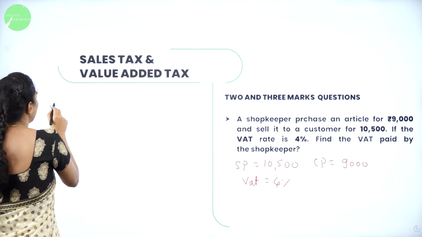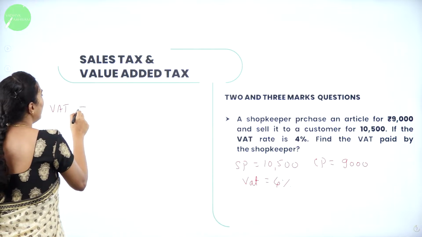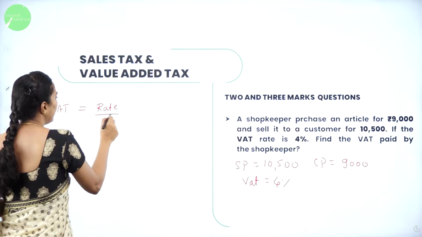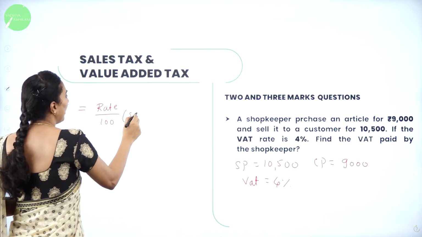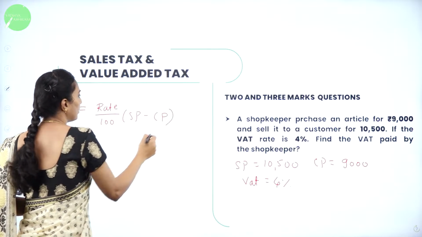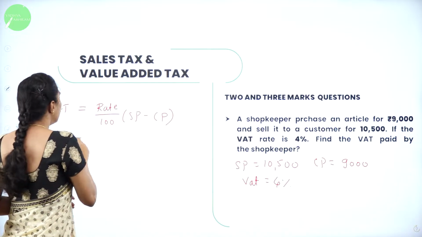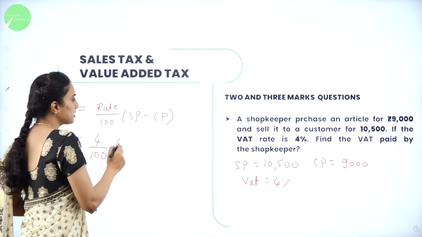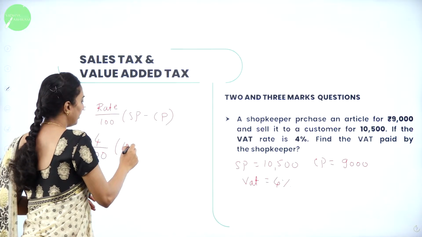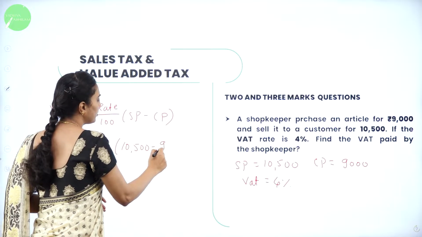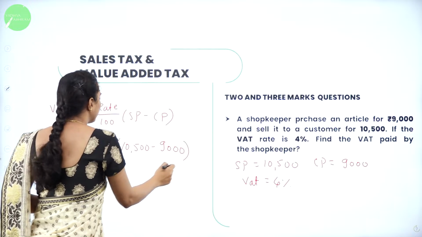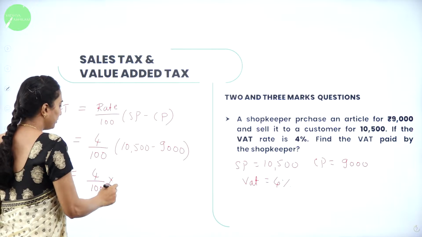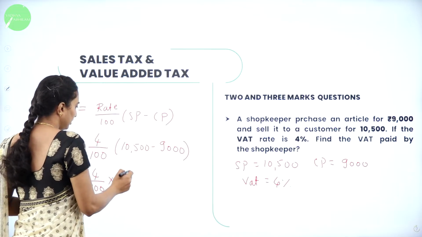So the VAT paid by the shopkeeper will be equal to the VAT rate percentage divided by 100 into SP minus CP, because SP is greater than CP here. So the rate is 4 divided by 100 into SP, which is 10,500 minus 9,000, which is 4 divided by 100 into 1,500.